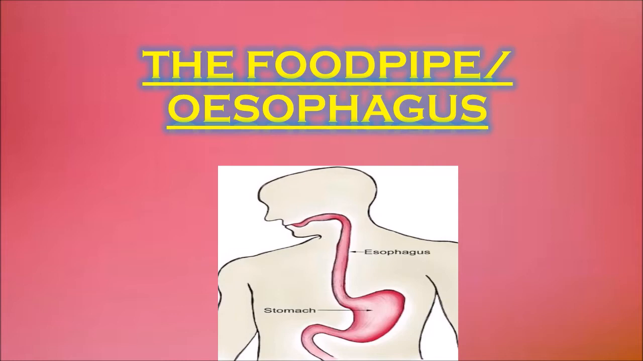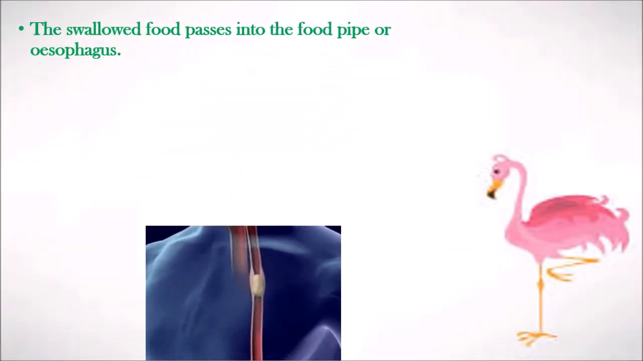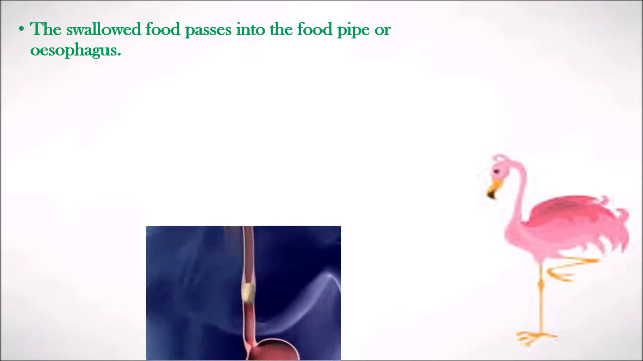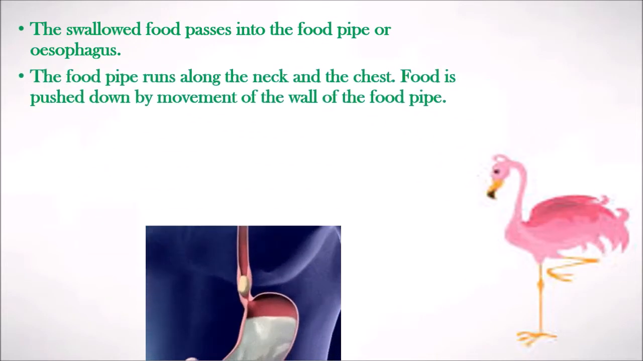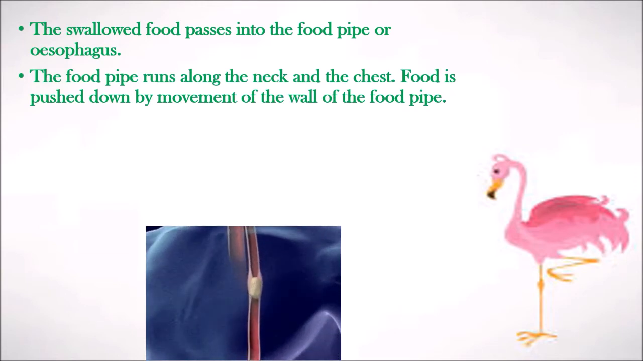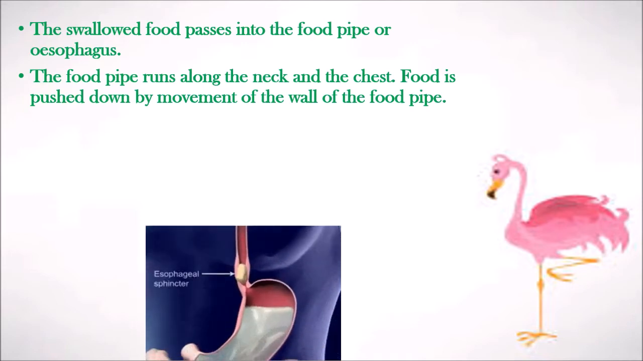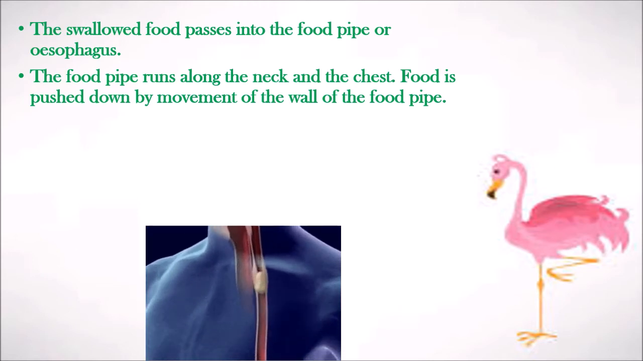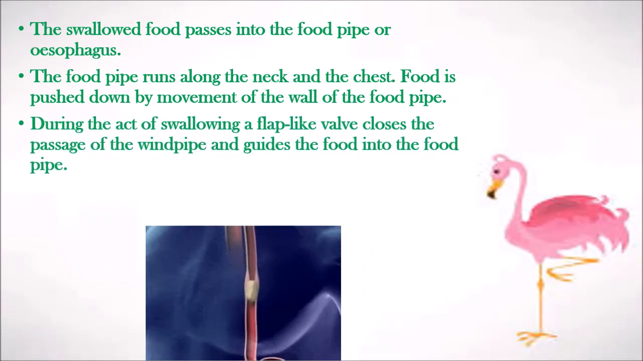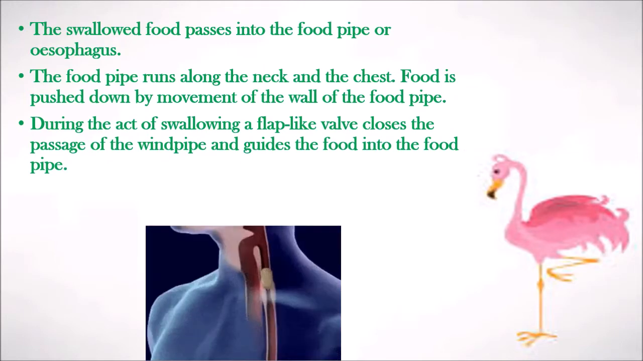Now we move on to the second part of your digestive tract, the food pipe or the esophagus. The swallowed food from the mouth passes on to the esophagus or the food pipe. The epiglottis, which is like a flap-like structure behind the tongue, directs the food into the esophagus and prevents it from entering your windpipe. Your windpipe and your food pipe are right next to each other, which is why sometimes when you eat in a hurry, you start coughing or you feel like something's choking you. That is because it has entered the windpipe.